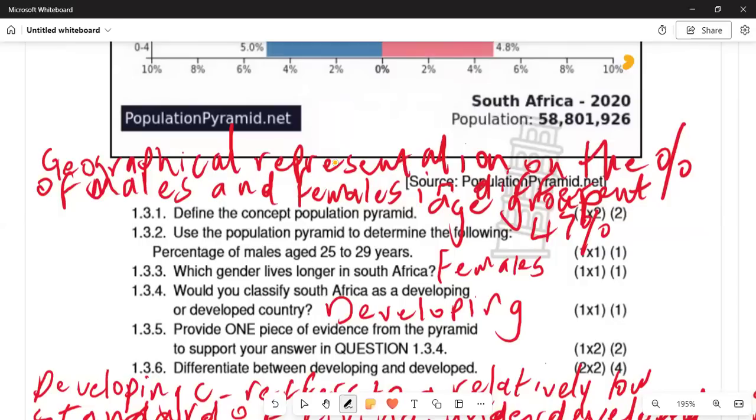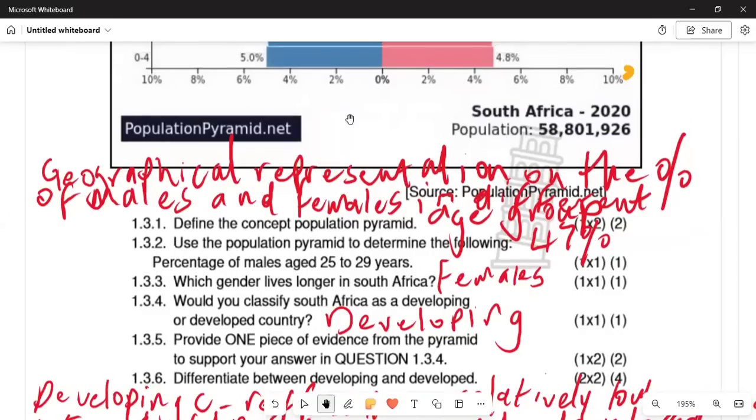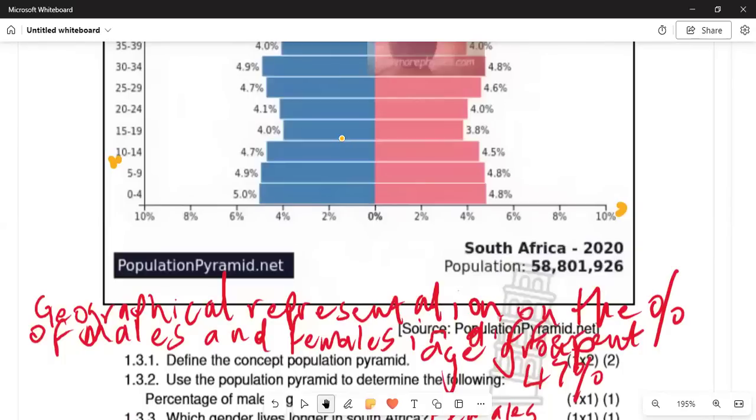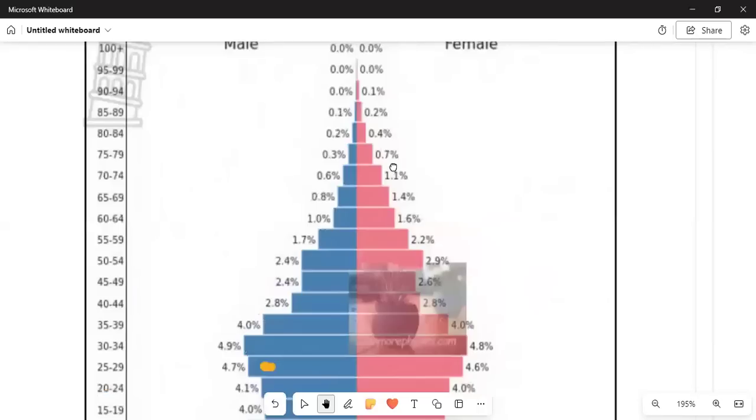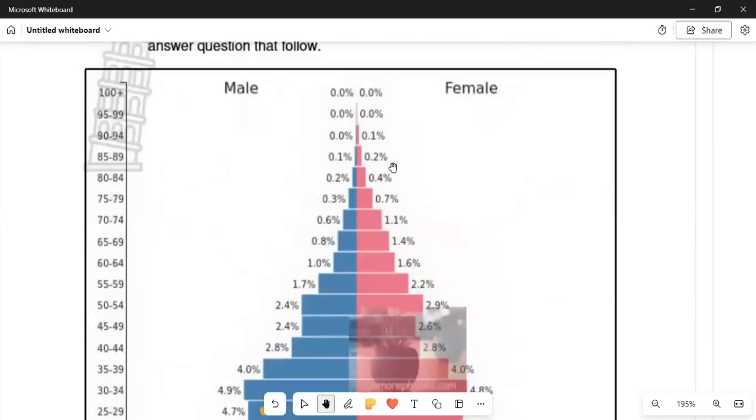All right. In 1.3.2, use the population pyramid to determine the following: the percentage of males aged 25 to 29 years. So that is 4.7%. So we are saying 25 to 29, the males, this is the percentage, 4.7%. Then you are writing this 4.7% because of the ages 25 to 29. And this is the male side, as you can see. On the left-hand side we've got the males, and then on our right-hand side, we've got the females. That is just an interpretation of the graph.